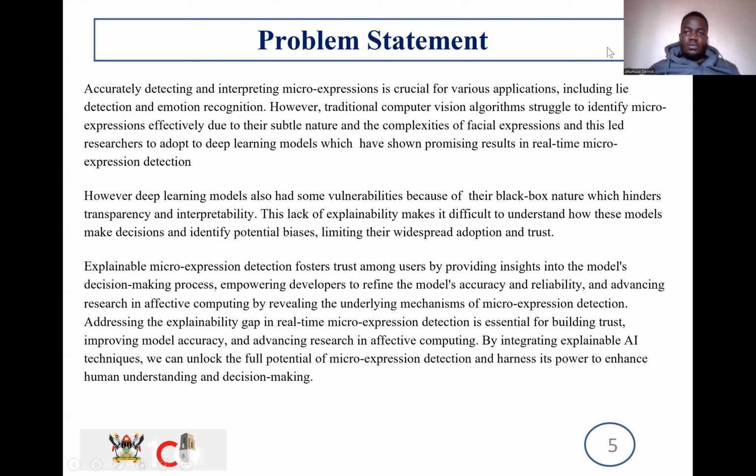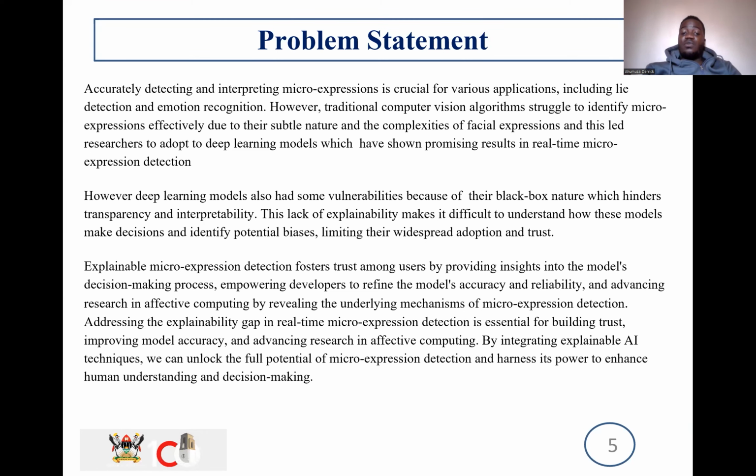The problem statement: accurately detecting and interpreting microexpressions is crucial for various applications, including lie detection and emotion recognition. However, traditional computer vision algorithms struggle to identify microexpressions effectively due to the subtle nature and complexities of facial expressions, and this has led researchers to adopt deep learning models, which have shown promising results in real-time microexpression detection.